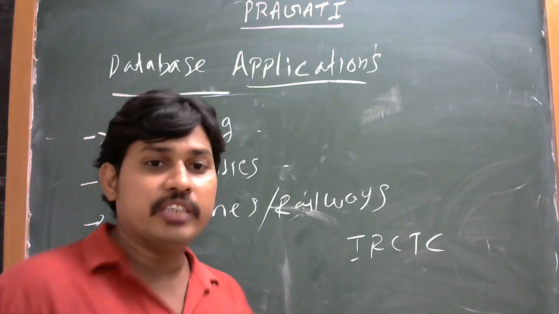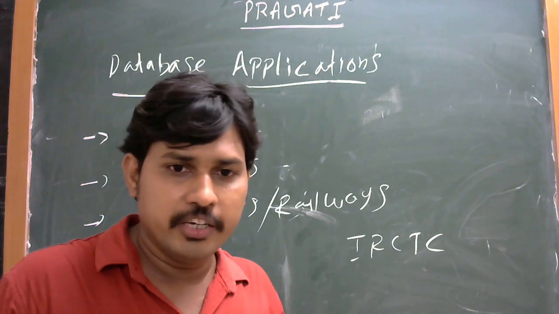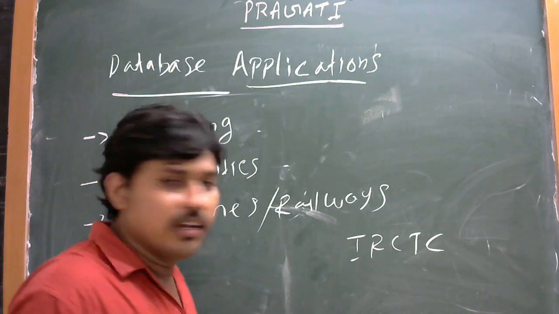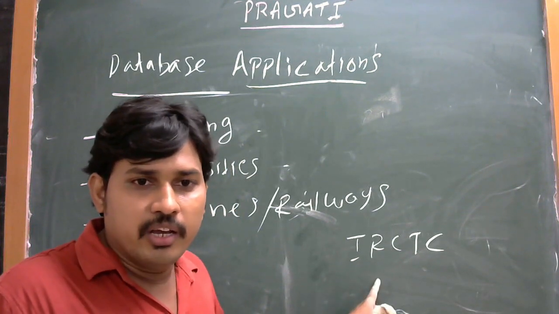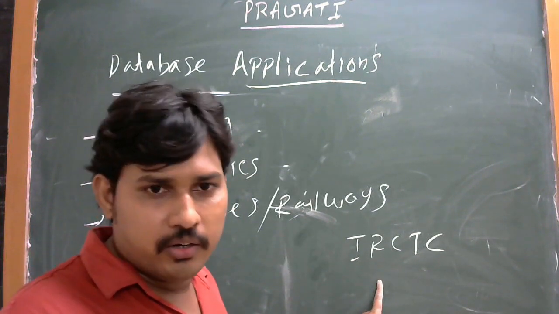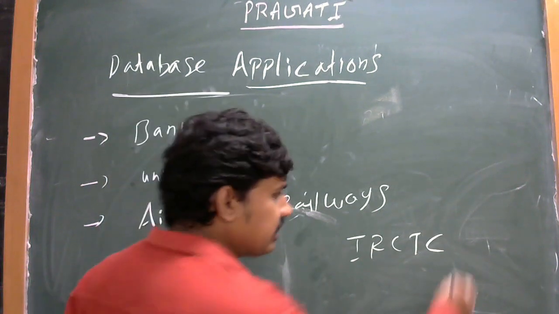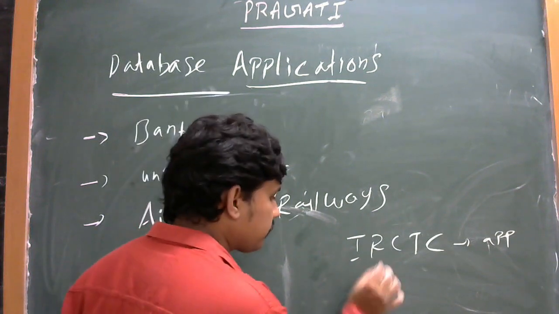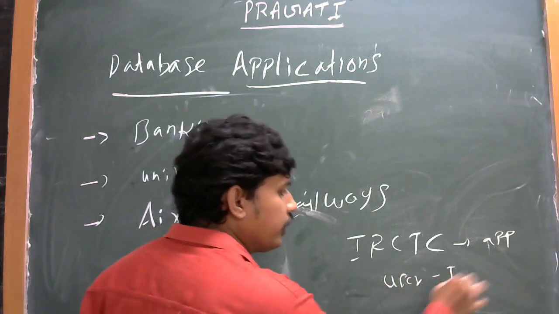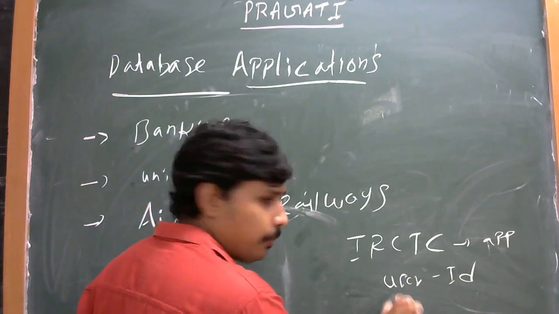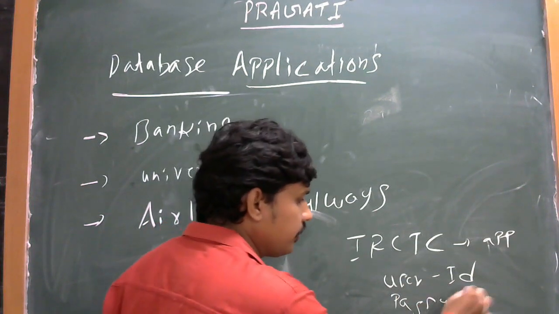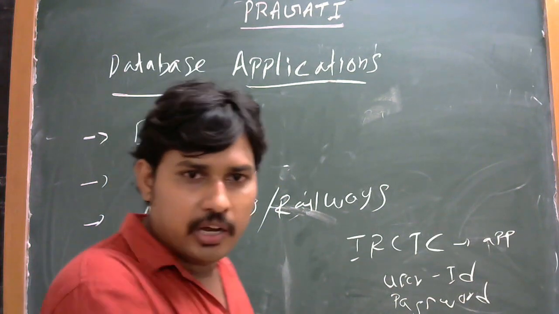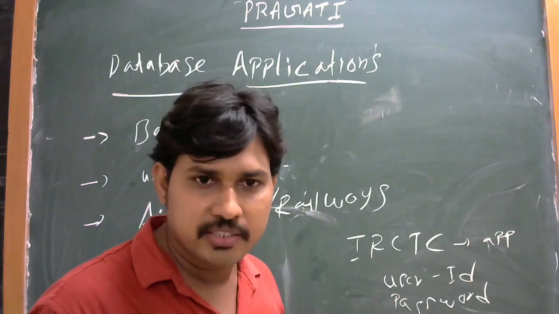In this app, the user has to create a user ID. Install the IRCTC app on your mobile, create your user ID and password, and log into the IRCTC database.